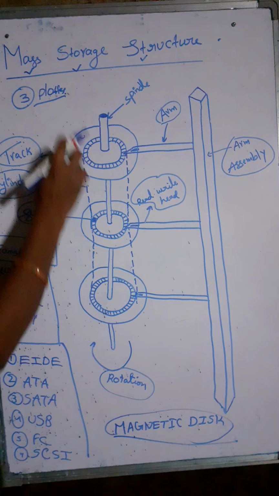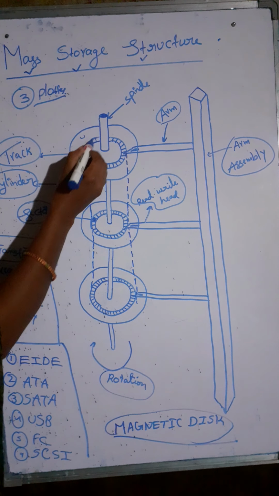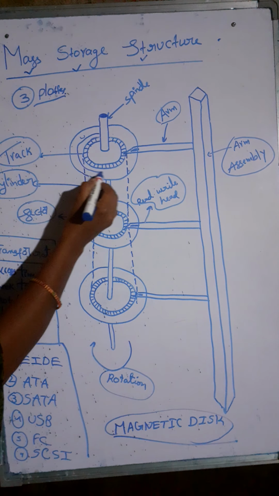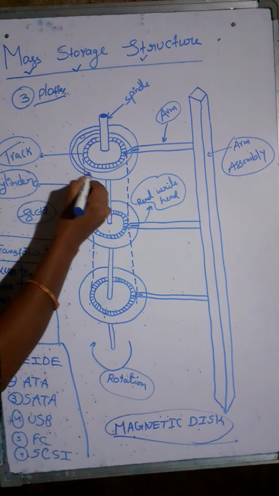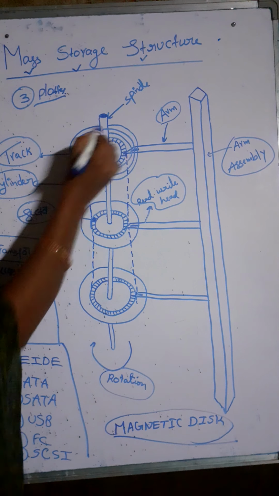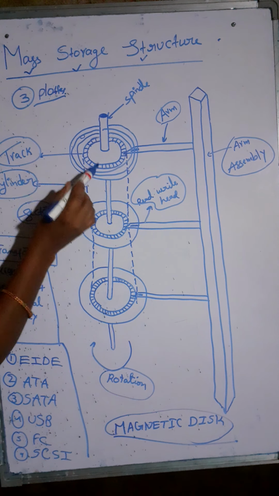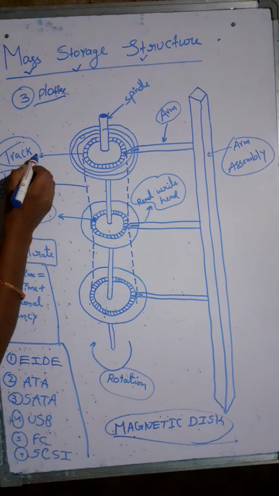This is the platter, right? Here in this diagram, this is called one track. If I draw another line here, it is called another track. So many tracks are available in the platter. These are called the tracks: track 0, track 1, 2, 3.